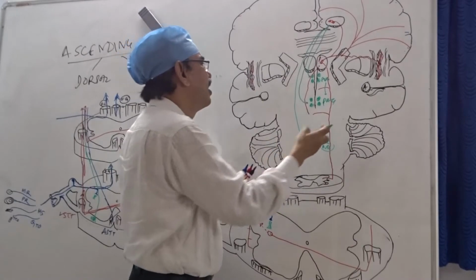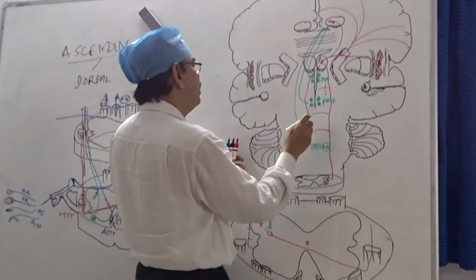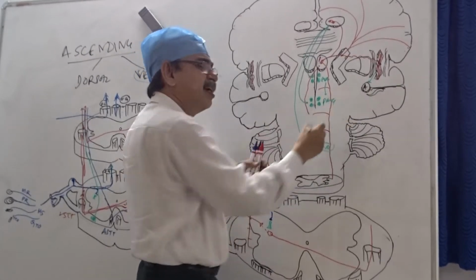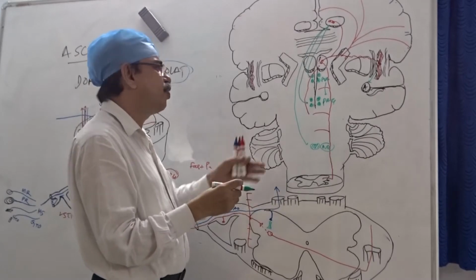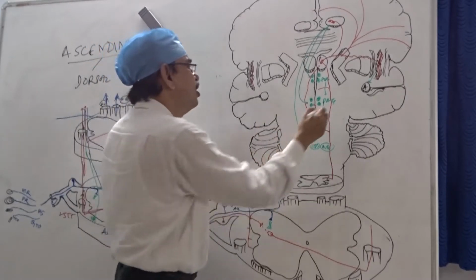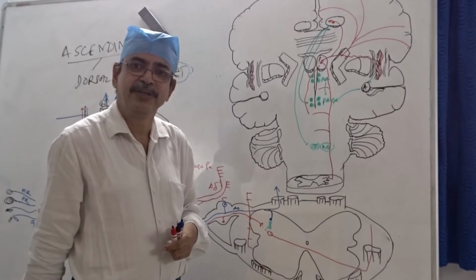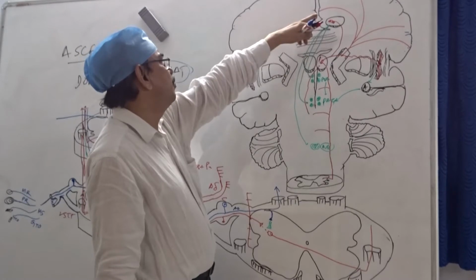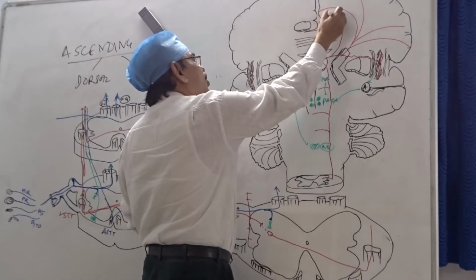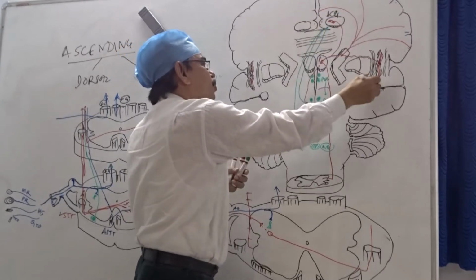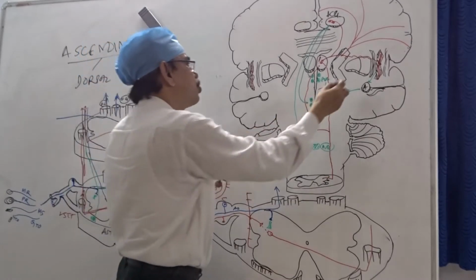This amygdala gets information from the insula, and then it sends connections to the PAG, the periaqueductal gray. So the PAG gets stimulated by the anterior cingulate cortex, by the amygdala, and also directly by the insula.